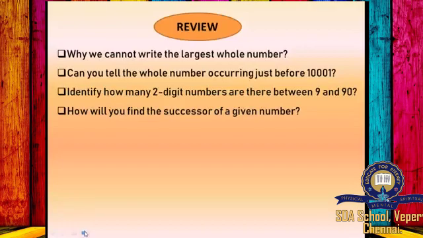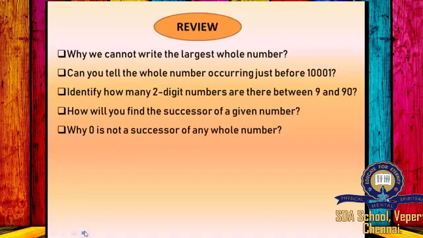How will you find the successor of a given number? Yes, to find the successor, we have to add 1 to the given number. Why is 0 not a successor of any whole number? Yes, since whole numbers start from 1, 0 is not a successor of any whole number.